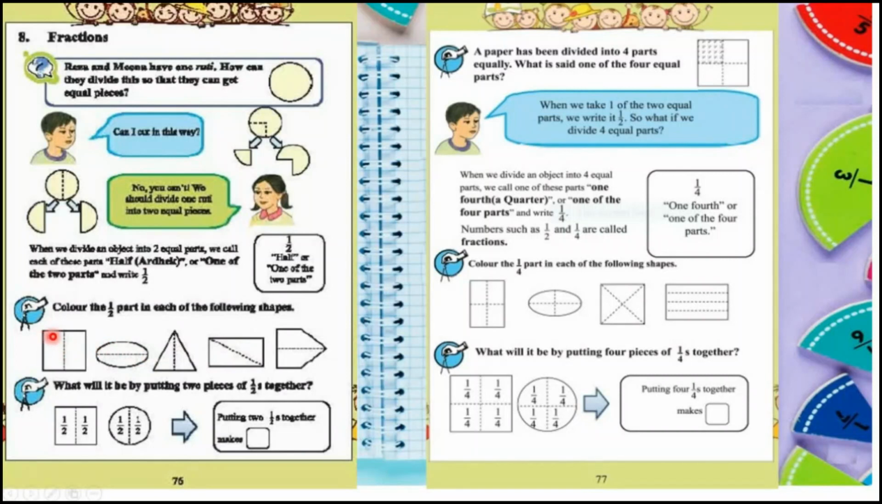Look here, all the shapes are equally divided into two parts by using a dotted line. So my dear students, at first you will match this line with pencil and color one half part of each shape. Already I have shown you how to color one half part of each shape. So my dear students, do it by yourself.